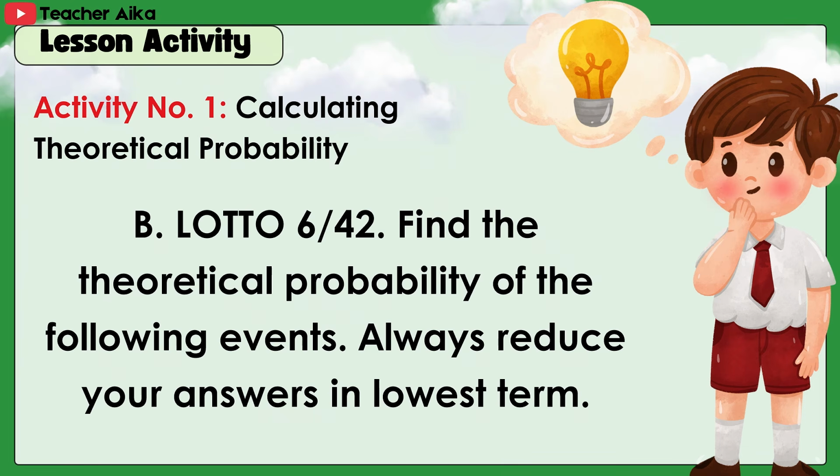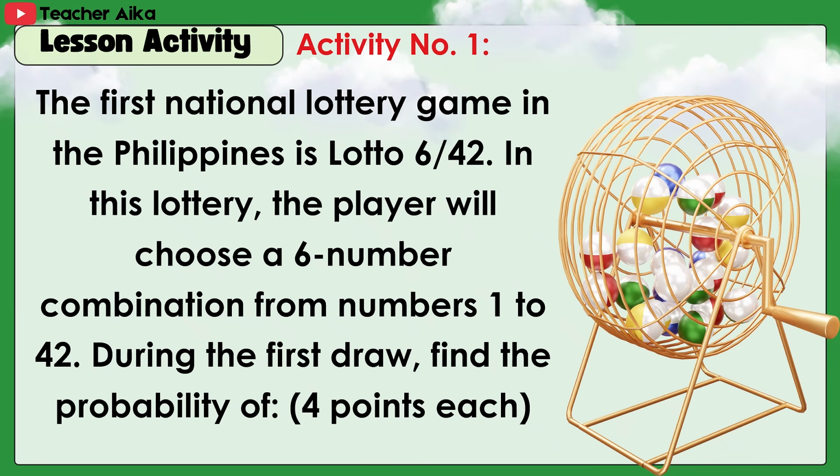B. Lotto 642. Find the theoretical probability of the following events. Always reduce your answers to lowest terms. The first national lottery game in the Philippines is Lotto 642. In this lottery, the player will choose a 6-number combination from numbers 1 to 42.